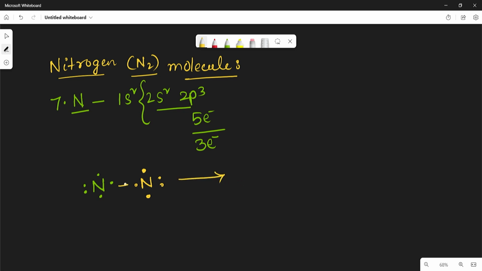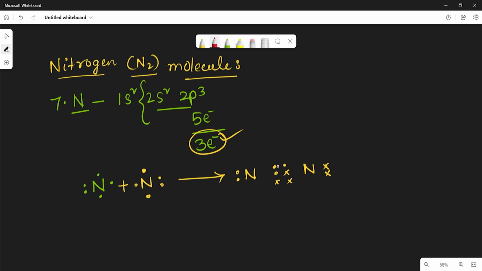Now when the two atoms combine, each nitrogen atom requires 3 electrons, right? So that is why each will share 3 electrons. The first nitrogen atom will give 3 electrons, and the second nitrogen atom will also give 3 electrons, like this.